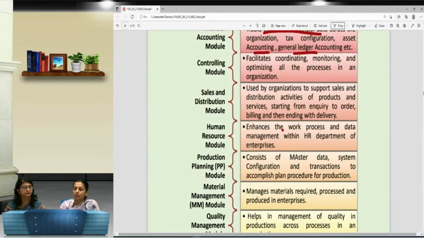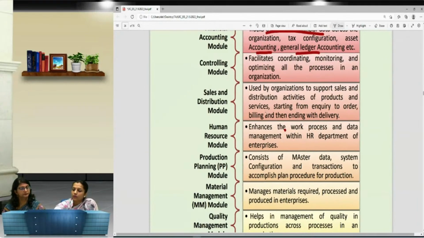The third module is sales and distribution. It talks about sales and distribution activities, services, starting from inquiry to order. So when I read this slide, I come to know about all the processes, say pre-sale activities, billing, invoice, delivery to the customer. So all activities are mentioned over here.